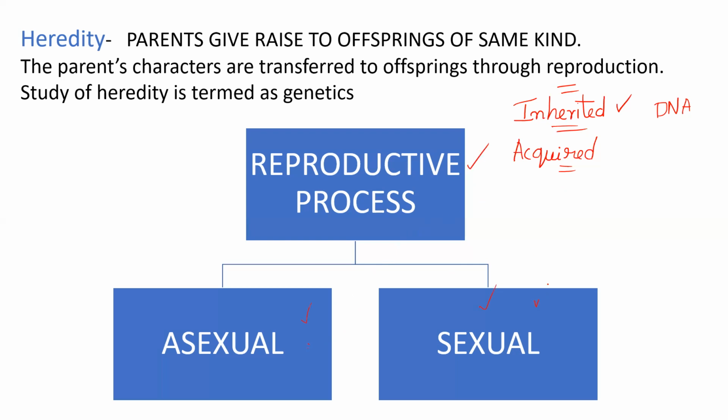Variations can occur in sexual reproduction also. The reason could be that two parents are there, so the offspring will receive some traits from one parent and others from the other parent. So there will be different combinations and permutations.